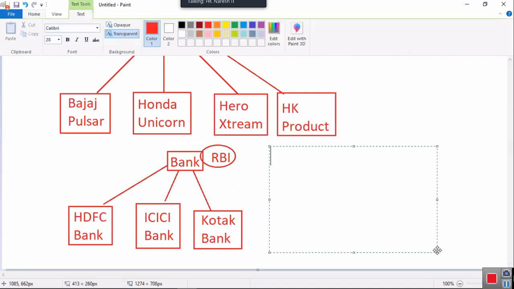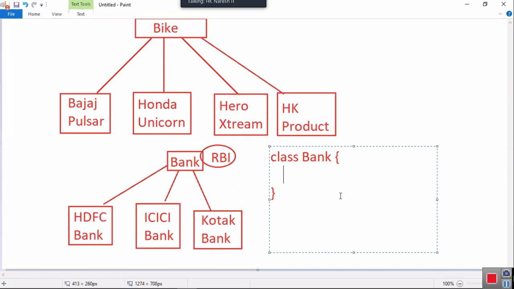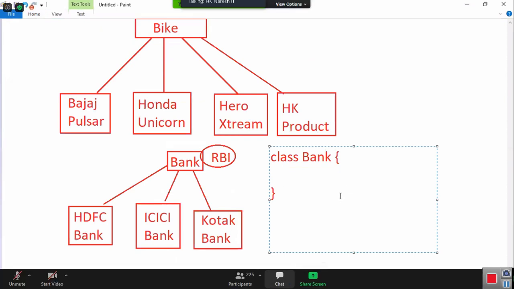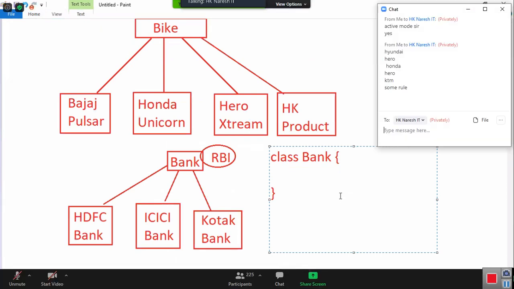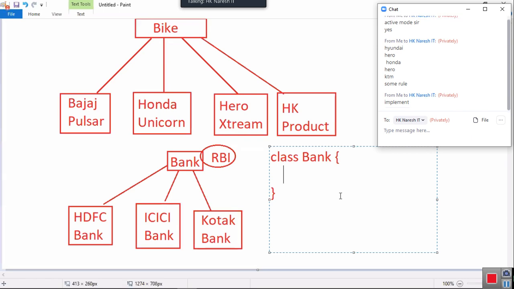By using class. Wonderful. Class bank. But I have a question. Inside this class bank, what do you want to do? Do you want to implement the operations, or do you want to declare the operations? Expecting an answer. Operation means rules and guidelines. In the class bank, what should you do? You must create the rules. Do you want to implement those rules?